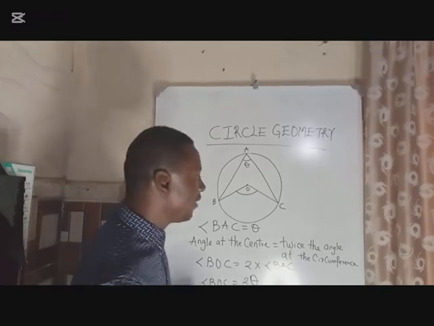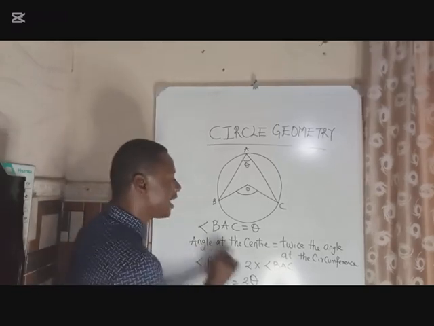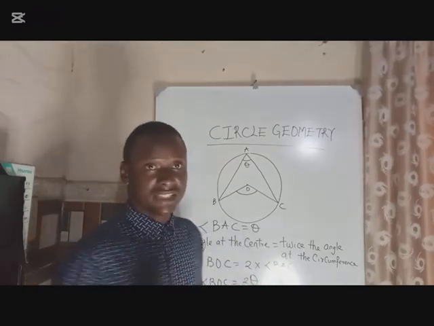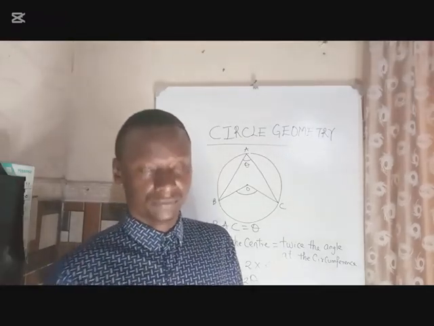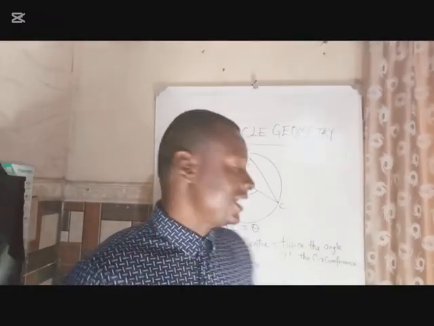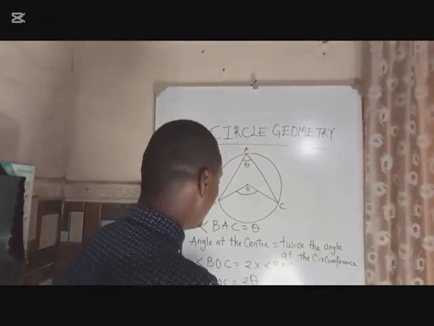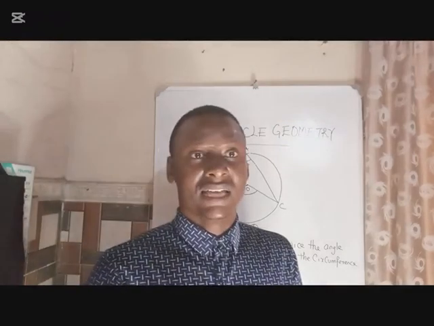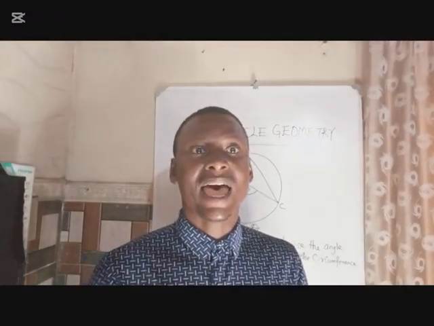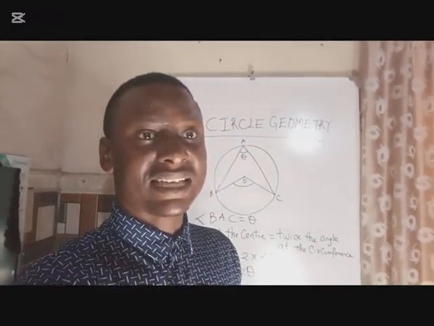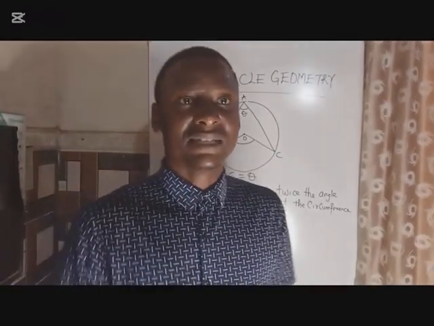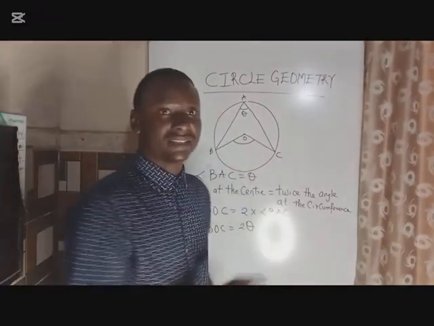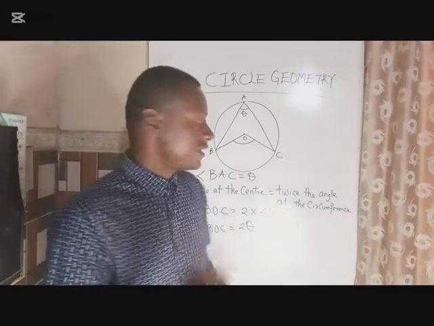Now, in the reverse manner, if I was given the angle at the center and I was asked to find the angle at the circumference, your guess is as good as mine. It simply means that the angle at the circumference will be half the angle at the center. Don't forget that. It's very, very important.